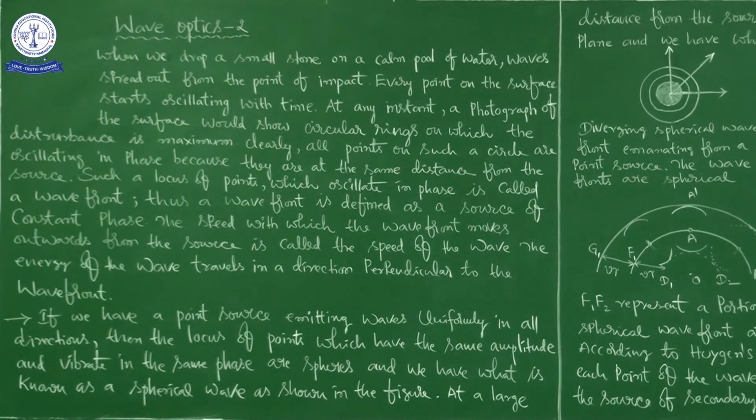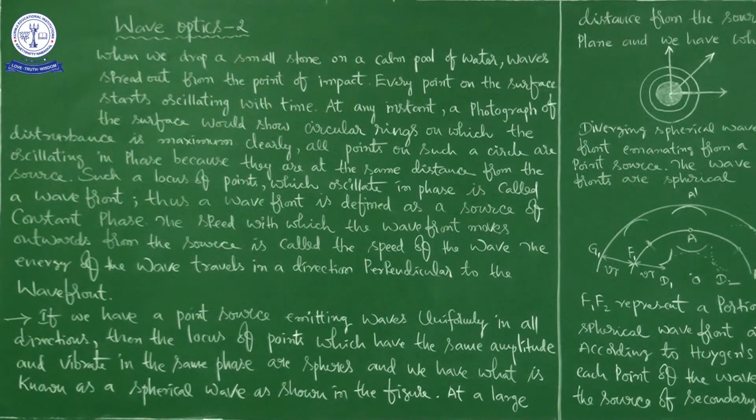So here what I am saying is, on a calm pool of water, you drop or throw a small stone. Then what will happen? That stone has kinetic energy. Whenever the stone touches any one water molecule, that water molecule receives the kinetic energy of the stone.